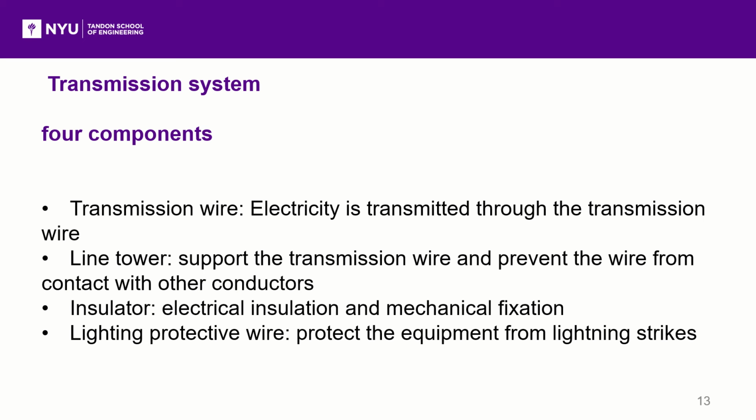Lightning protection wire is installed to protect the equipment from lightning strikes. During the thunderstorm season, the lightning from the sky goes into the lightning protection wire through the lightning rod and goes into the ground finally.